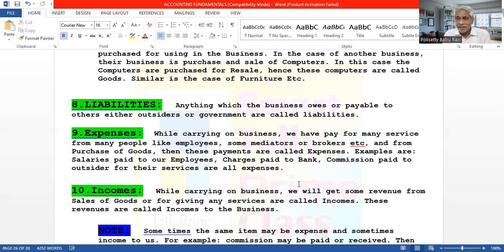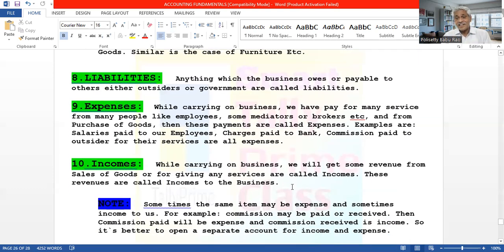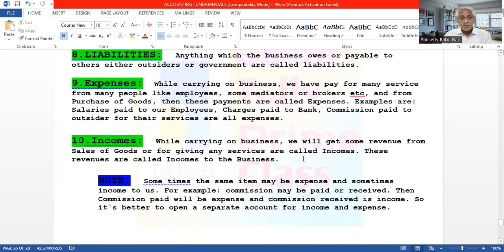It is non-recurring expenditure. Similarly, recurring expenses means these expenses will occur every month, very frequently. For example, salaries. Every month you have to pay salaries. When getting services, payment of salaries is done every month. This is a recurring expense. Like that, postage and telegrams, printing and stationery, all these expenses will occur again and again. They are called recurring expenses. So, direct expenses, indirect expenses; recurring expenses, non-recurring expenses. Okay. Then incomes. When you are doing the business, we will get some revenue.